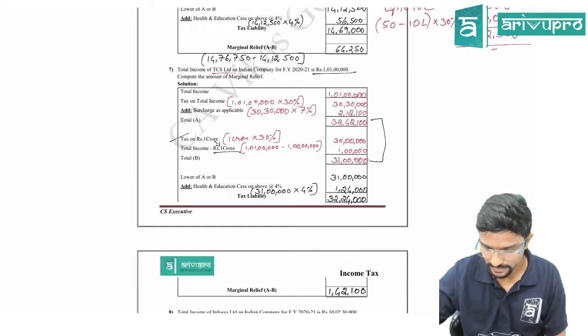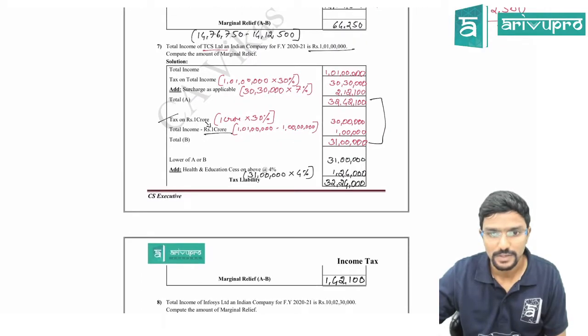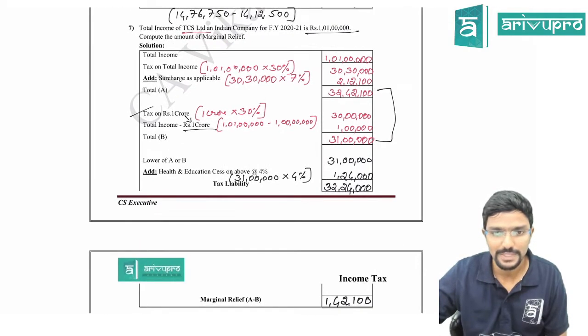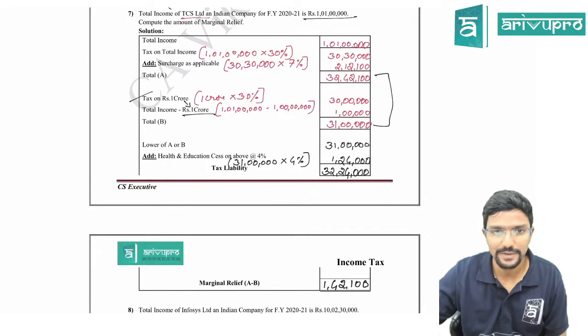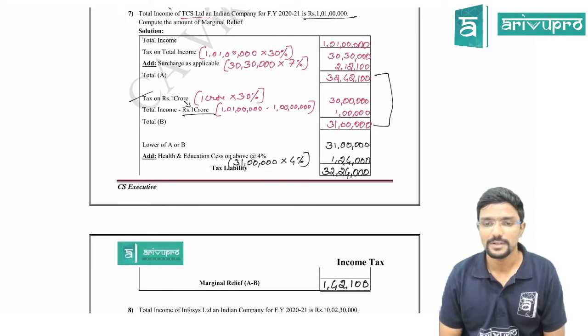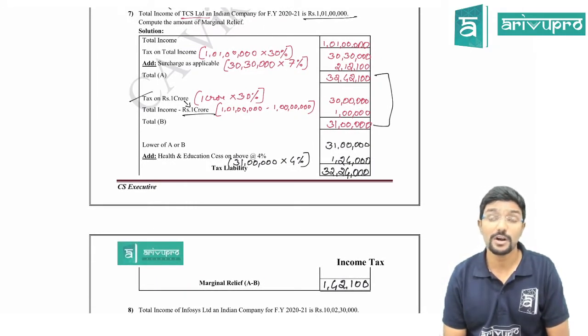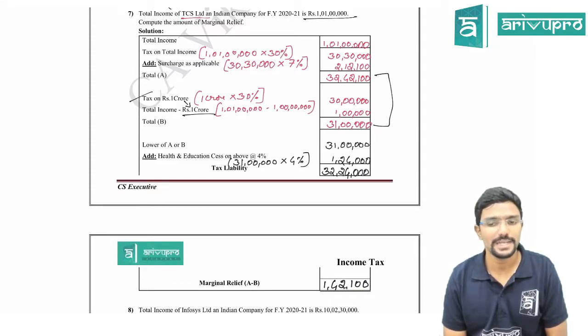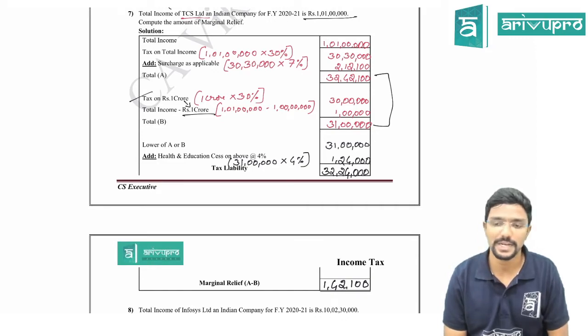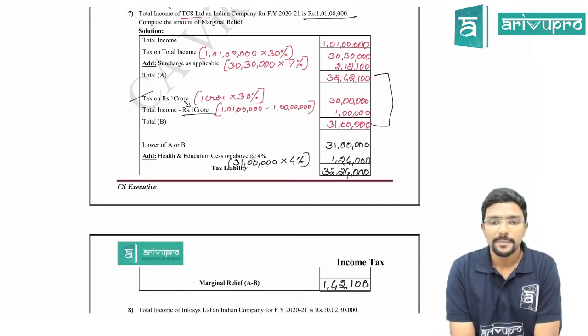I will show it once again. Here don't apply slab rate because the assessee is a company, a domestic company. Sir, why did you take 30% but not 15 or 22? Different rates are there, no? If they are not given anything, I have told you yesterday itself, always apply 30%.